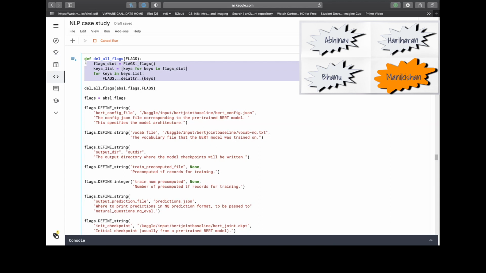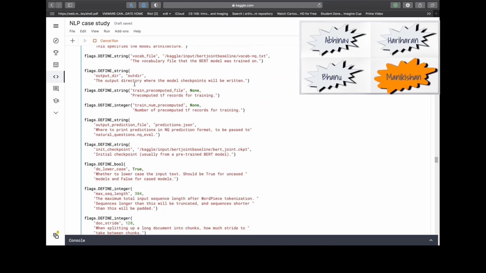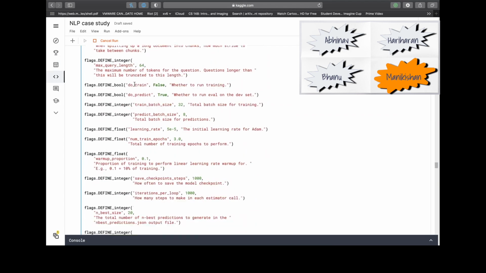So basically, in this part of the code, the flags are being reset. Below are a few flags that are redefined.